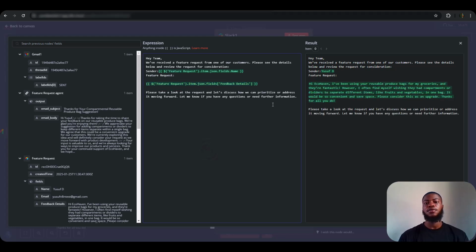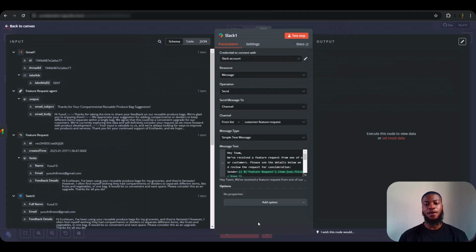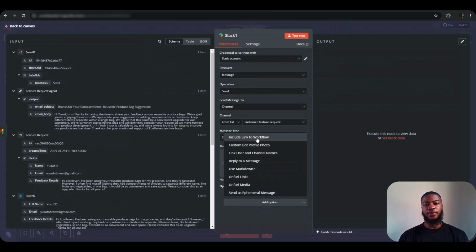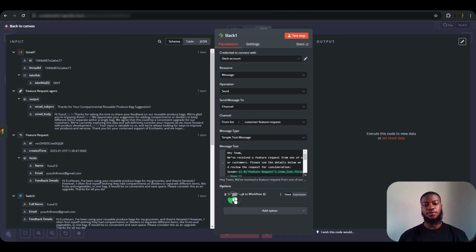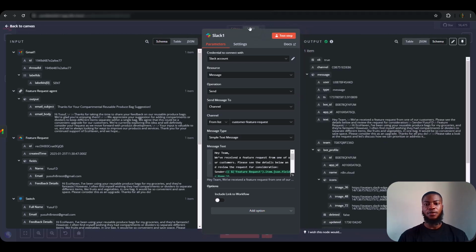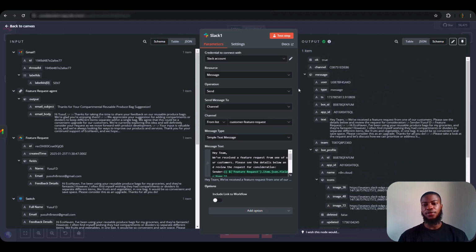Yeah, good. So if you check the results, it came out well. We received a feature request, this and that, and this is the actual message we are going to be getting in our Slack node. Let me go ahead and append the n8n signature. Alright, so let's test step and see how that came out. Yeah, so we got an output.